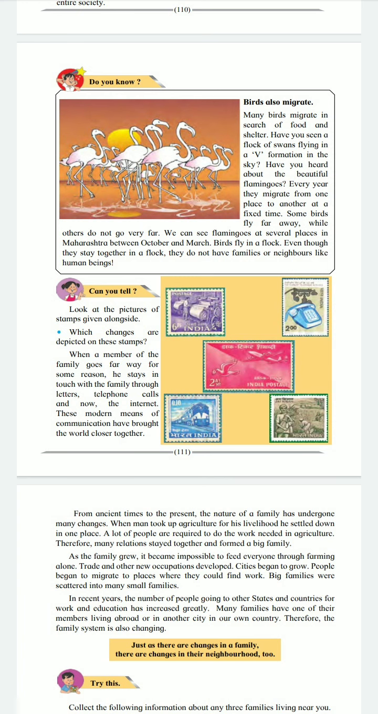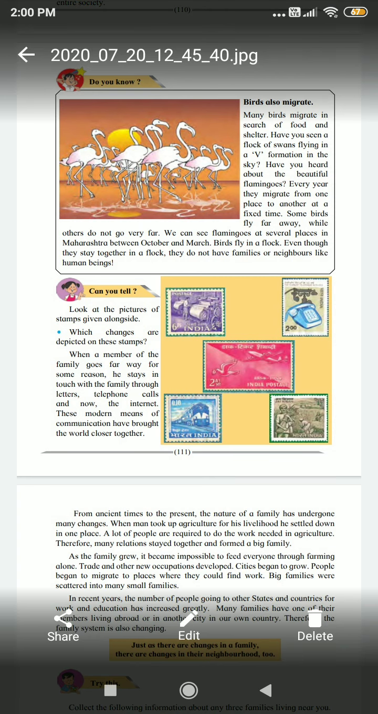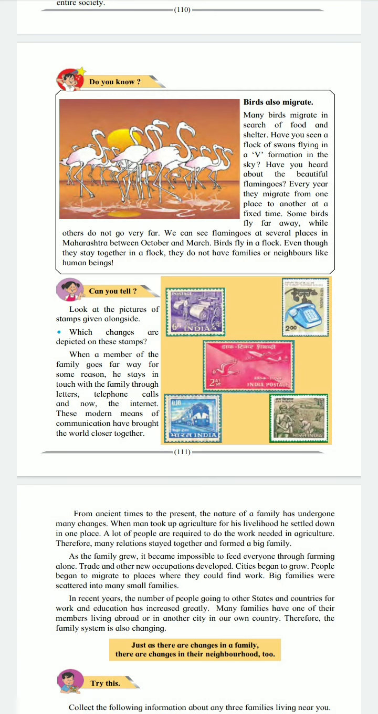Birds fly in a flock. Even though they stay together in a flock, they do not have families or neighbors like human beings. Can you tell? Look at the pictures of stamps given alongside. Which changes are depicted on these stamps? When a member of the family goes far away for some reason, he stays in touch with the family through letters, telephone calls, and now the internet. These modern means of communication have brought the world closer together.